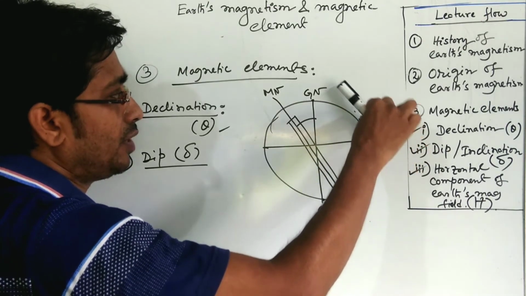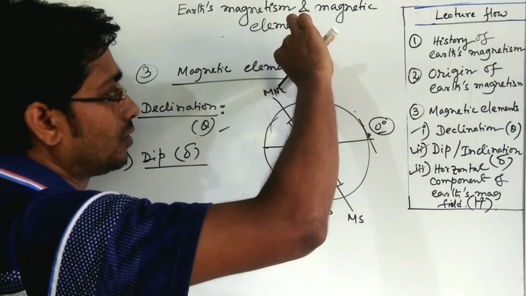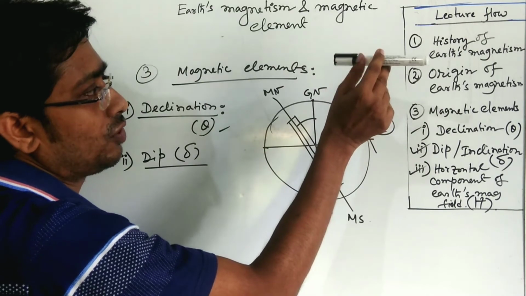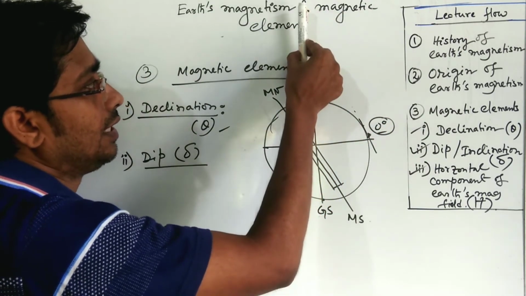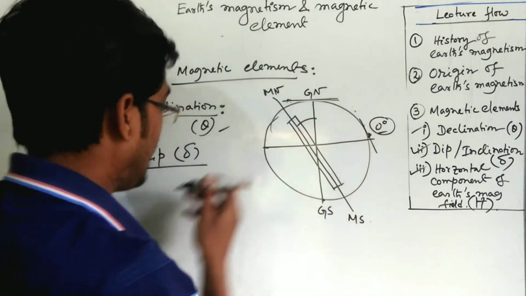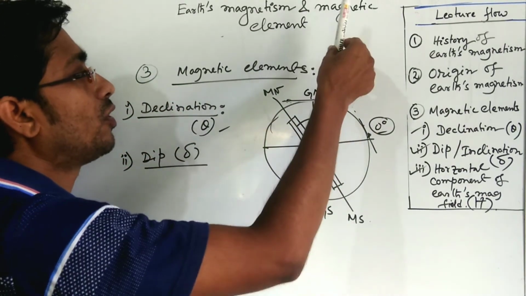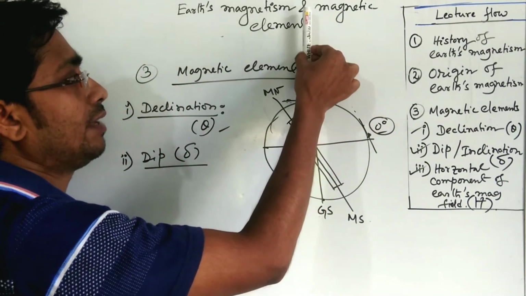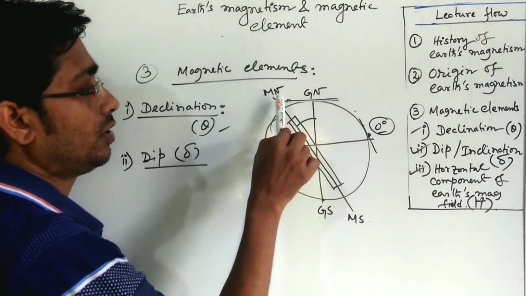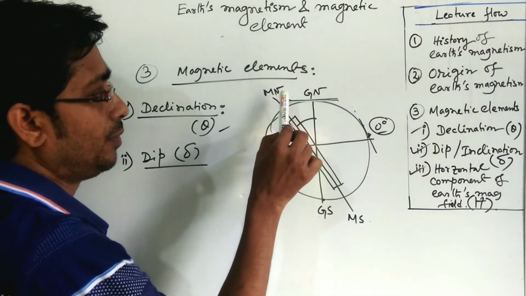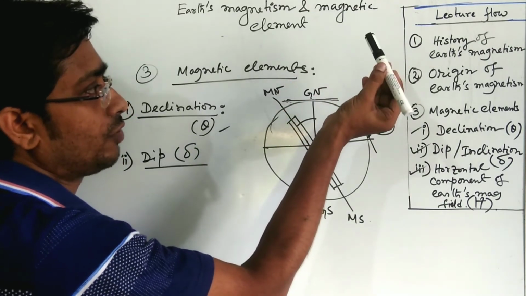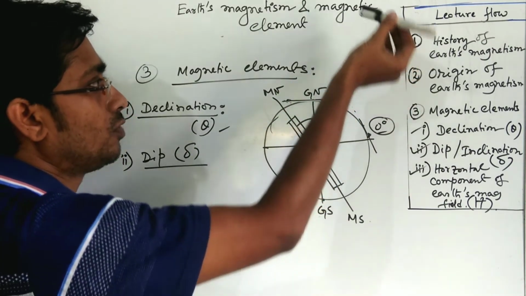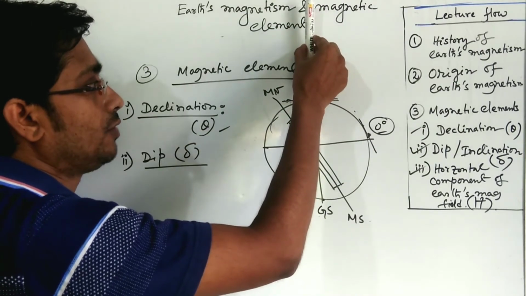But if you keep the magnet here at the north pole, it will dip down in this direction, and you have brought the magnet here. If it is the magnetic north pole, the north pole of the magnet will come here and align itself.